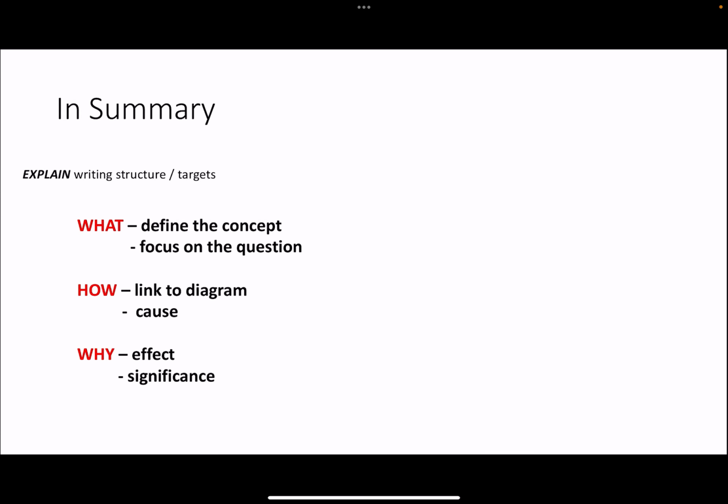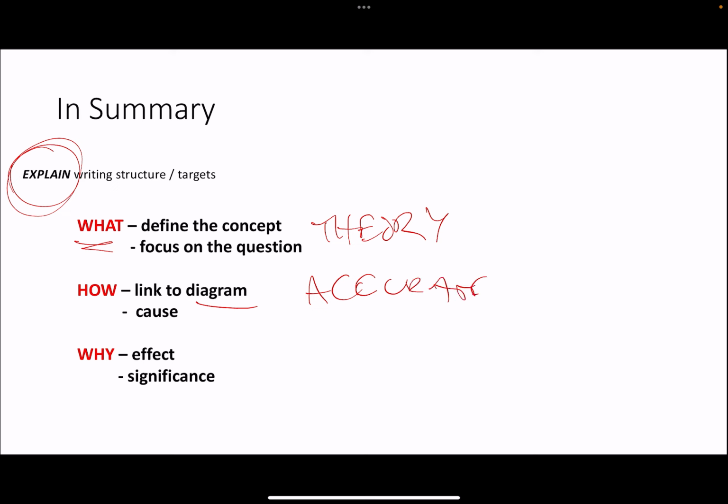In working through an explained writing structure, what? Focus on the question, think about your theory. Link to diagram. Draw an accurate diagram. Make sure your diagram is accurate. Talk about the causes. Accurate diagram. The causes and the effects or the significance.